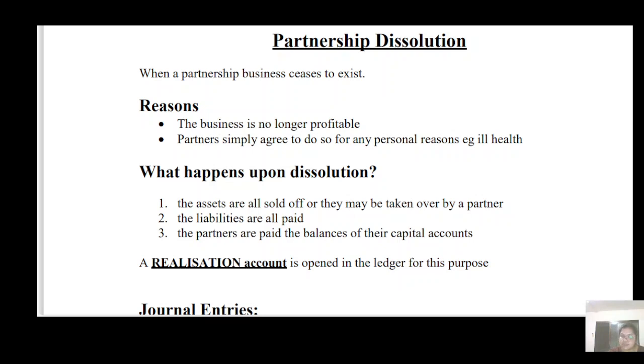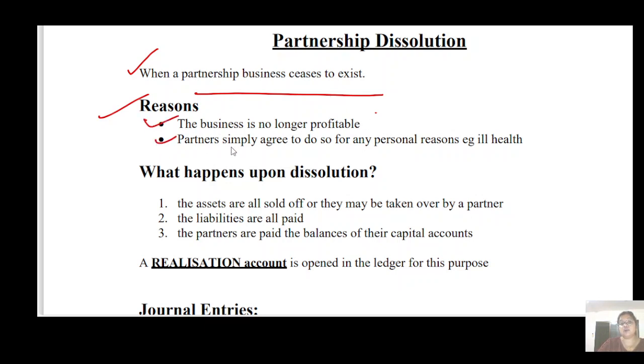By selling their assets and by paying their liabilities, and whatever they have left behind they are going to distribute among the partners. Okay, so when the partnership business ceases to exist, the reason maybe the firm is not a profitable firm, from that business you are not able to earn so much, so you're going to wind it up.